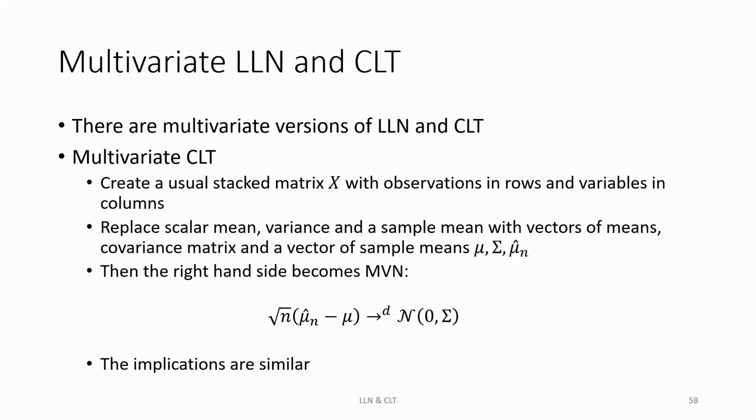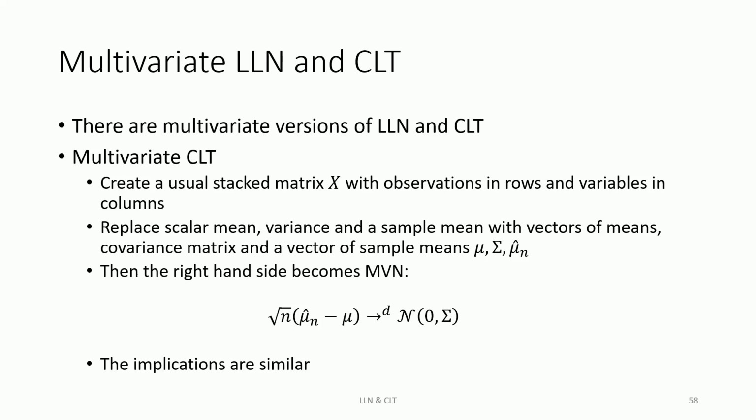Again, what CLT says is that if you have a sum of a large number of random variables, then that sum will be a random variable itself, and it will come from a normal distribution. What the multivariate version says talks about sums of vectors of random variables, which we called random vectors.